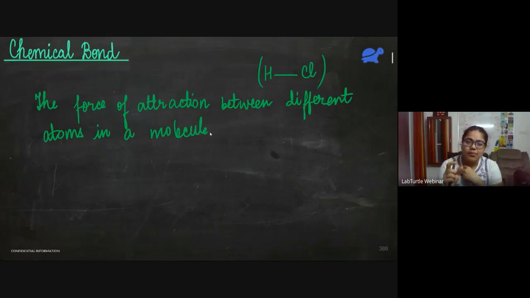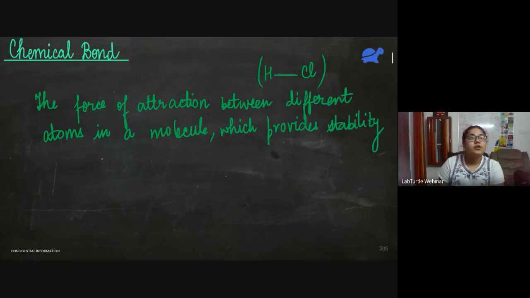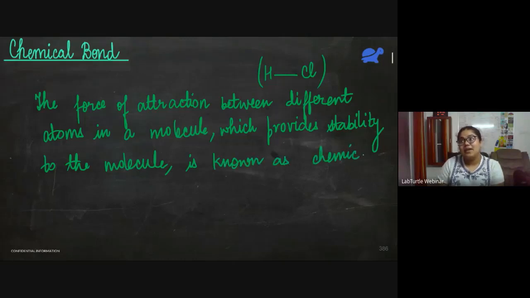So this chemical bond provides stability to a molecule. So what provides stability to a molecule? It is known as chemical bond. Fine. This is a very simple definition of a chemical bond. And these chemical bonds may be of different types. We will see two of them today and one of them in the next class.